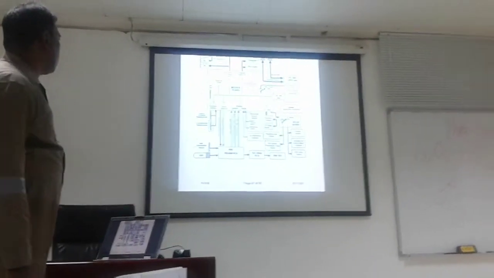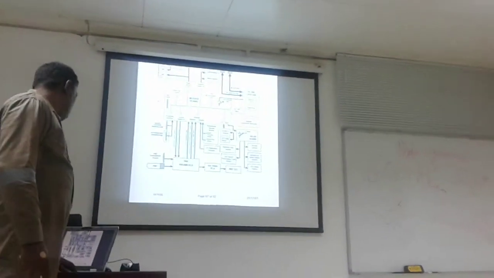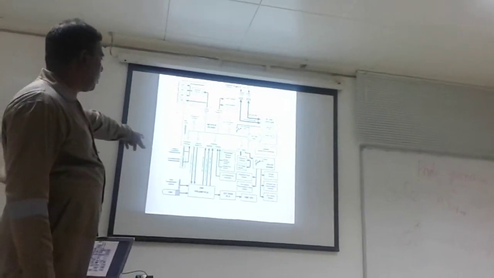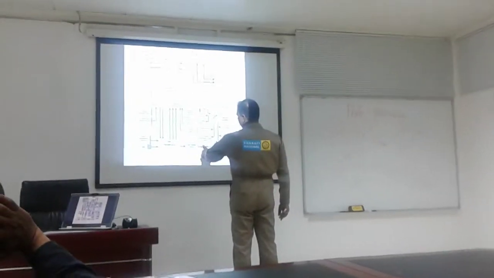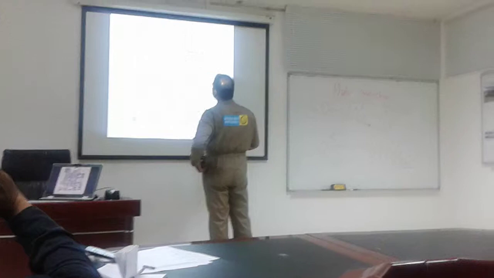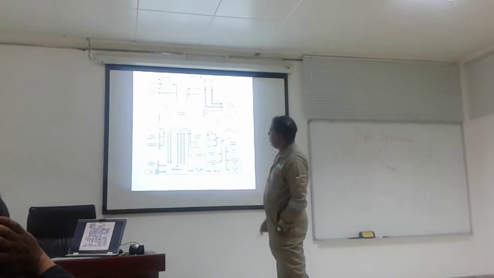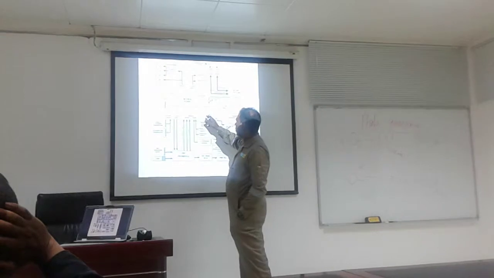This is your electronics. How are the electronics connected? The PMT and the PMT temperature sensor are both connected here, to the pre-amplifier board. Then here is another temperature controller. Then the PMT temperature, all are connected to the motherboard. This is the motherboard. All signals and feedbacks are going to the motherboard.